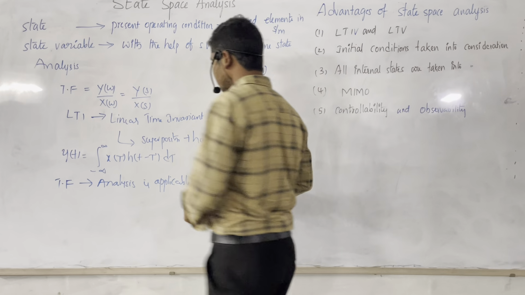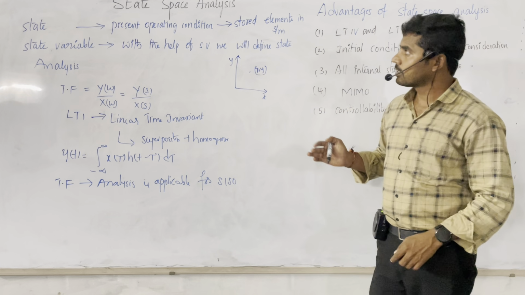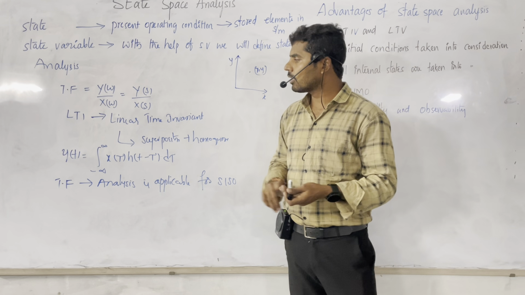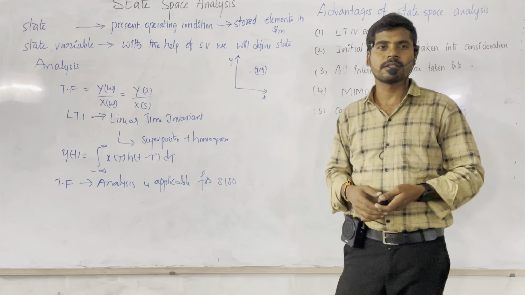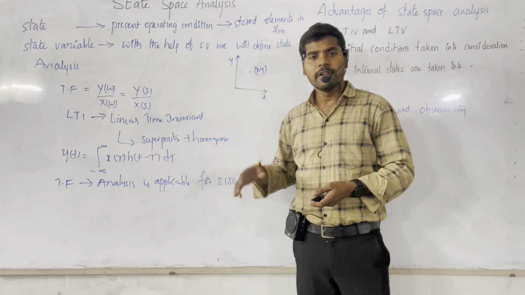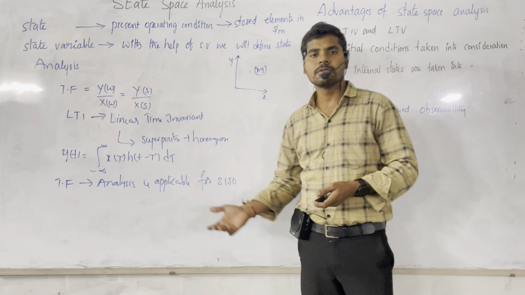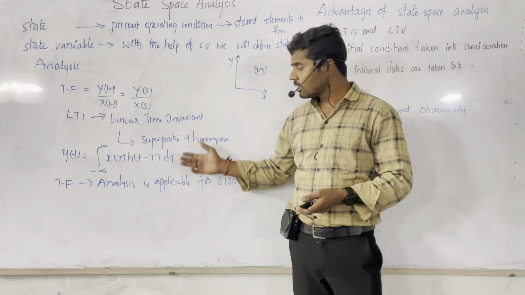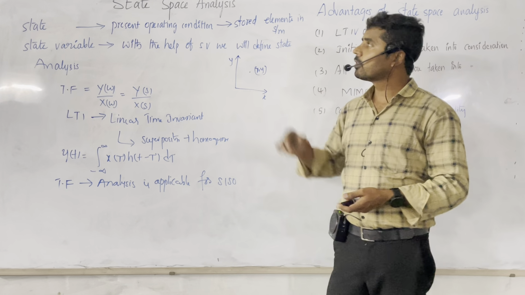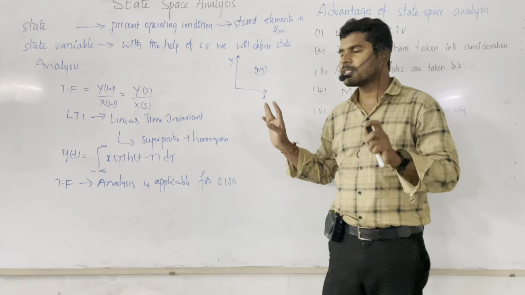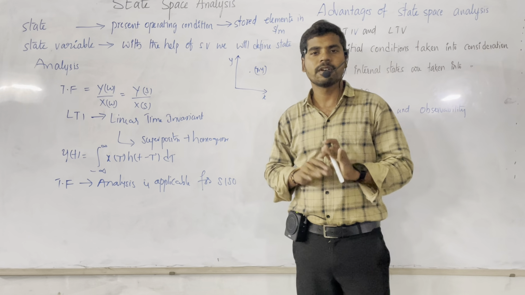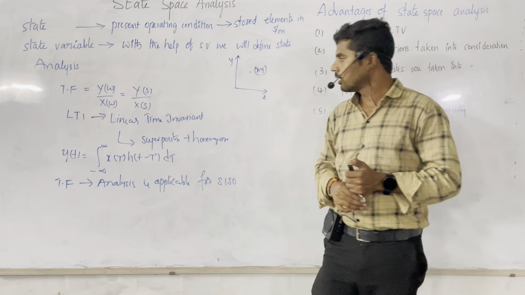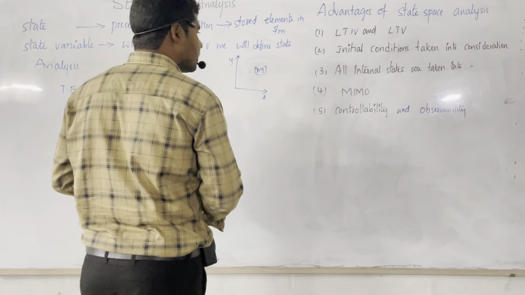Now, up to now everything is fine, right? State space analysis, introduction, why we are using it over transfer function analysis. If you go for the transfer function, there is a lot of complication. If the order of the transfer function increases, each and every time we need to find the poles and zeros. Based on the poles and zeros, we can plot the pole zero plot and analyze the system. So the complexity also increases. But if we go for state space analysis, we just represent every system in terms of matrices only. That is one of the greatest advantages of state space analysis. I think up to now it is clear, right?